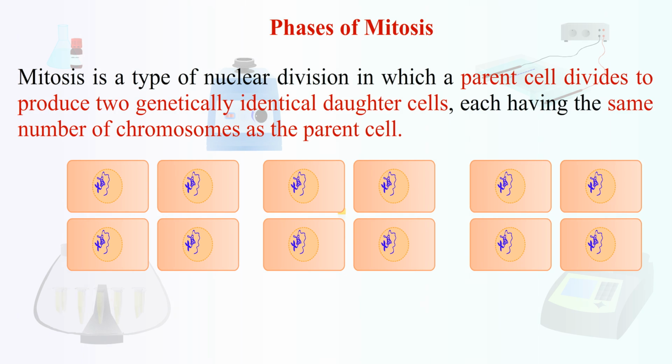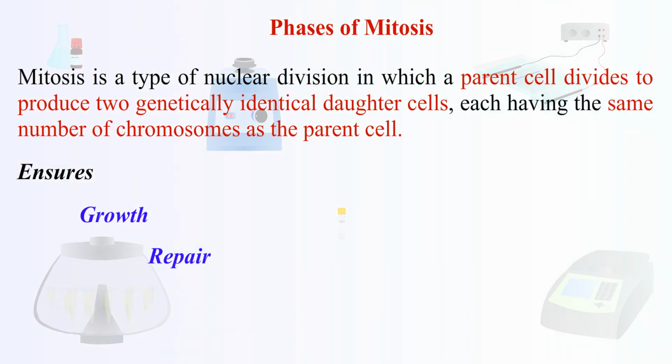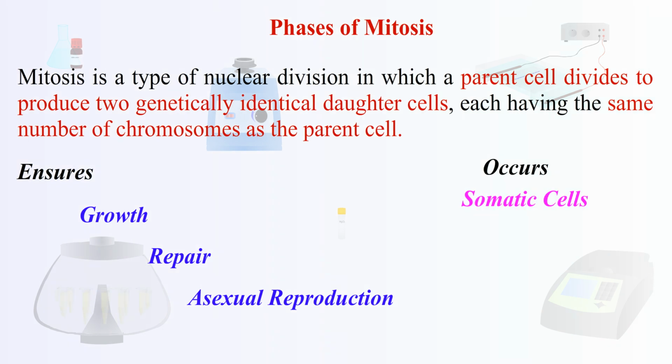Mitosis. Mitosis is a type of nuclear division in which a parent cell divides to produce two genetically identical daughter cells, each having the same number of chromosomes as the parent cell. It ensures growth, repair, and asexual reproduction in multicellular organisms, and occurs in somatic cells.